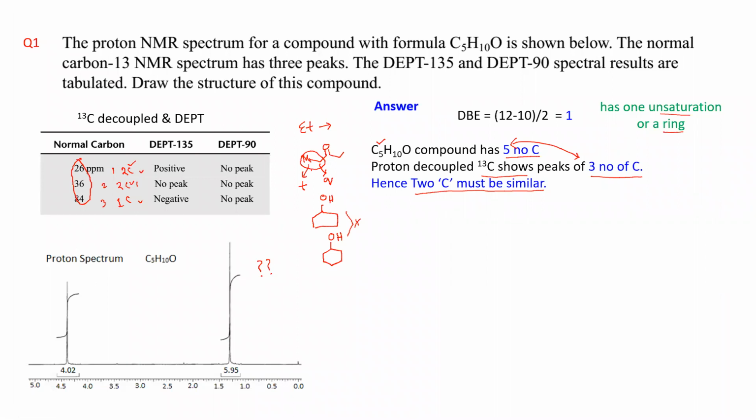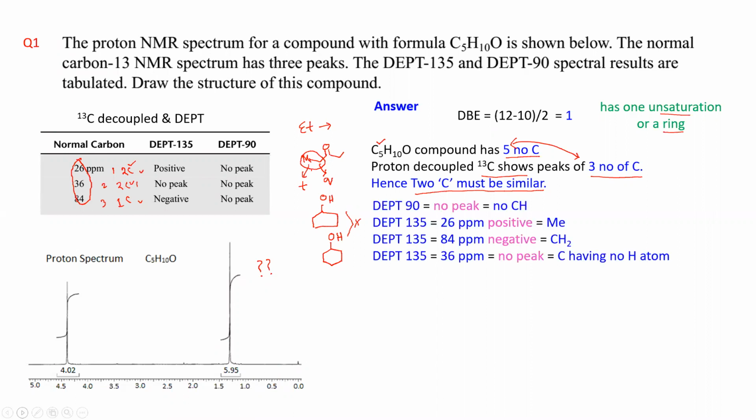Now you have to come to the DEPT. In most cases you have analyzed DEPT properly, but you couldn't catch the point. So let us look at the DEPT. If I look at DEPT 90, there is no peak.